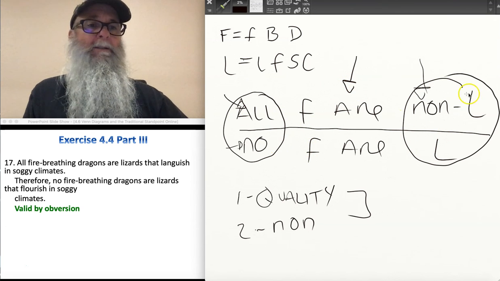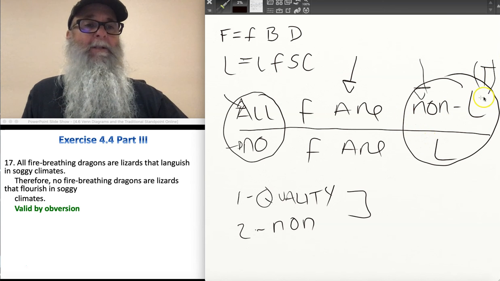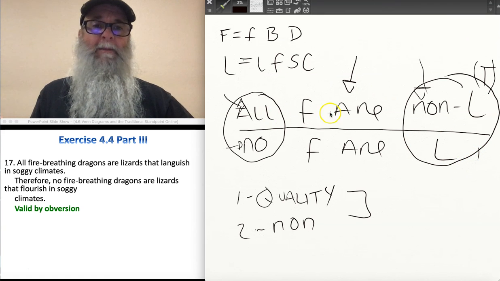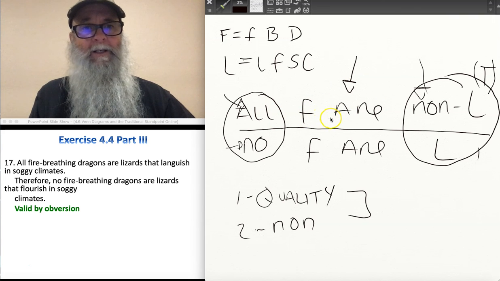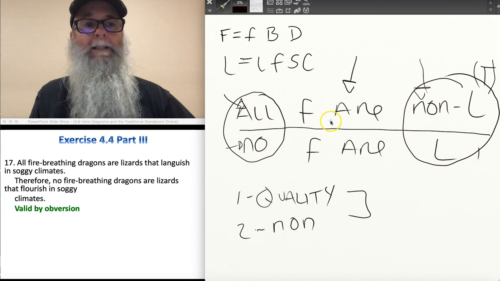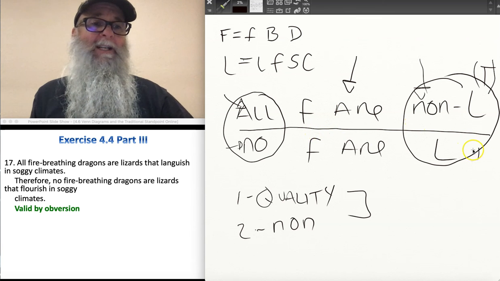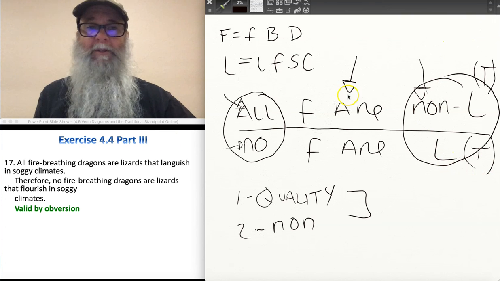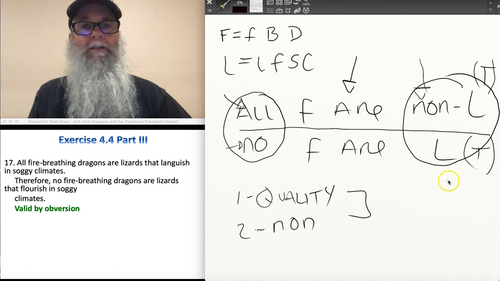So now the question is this. I'm working from the assumption that the premise is true, and the claim is that the premise being true will make this conclusion also true. And so I have to ask myself, is this premise the kind of proposition that you can use the operation of obversion on and get another statement with a known truth value? And the answer is yes, I can obvert anything. So as long as I've applied obversion correctly, which I have, or this person has, if the premise is true, that means the conclusion has to be true, which means the argument's valid.